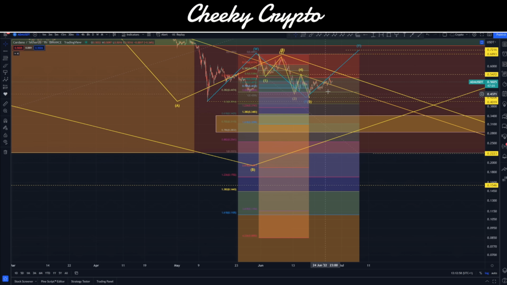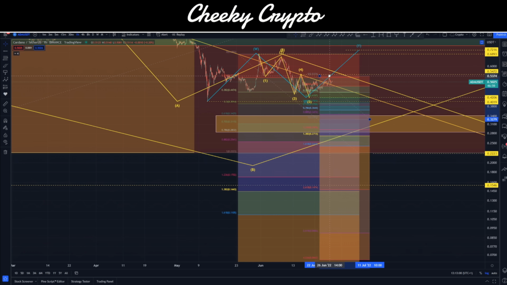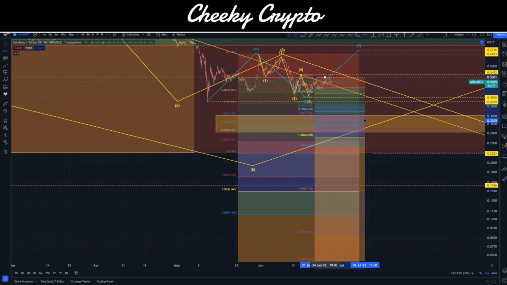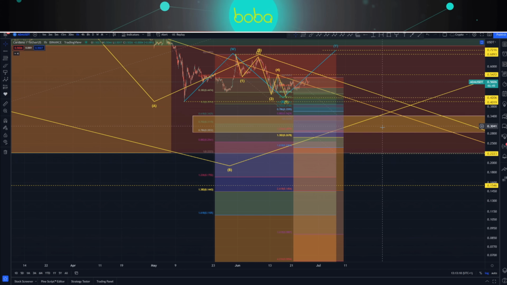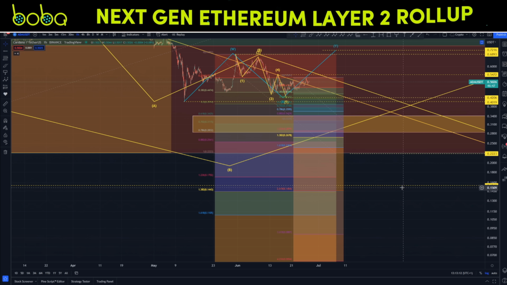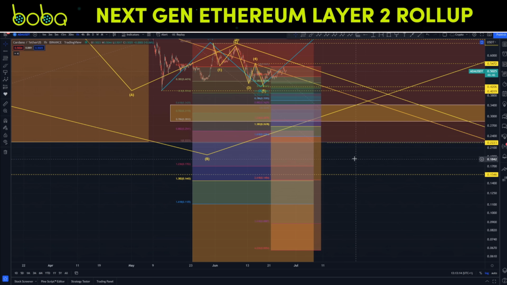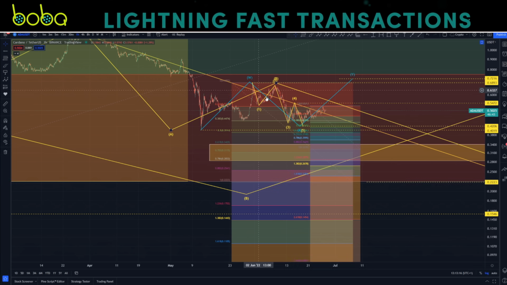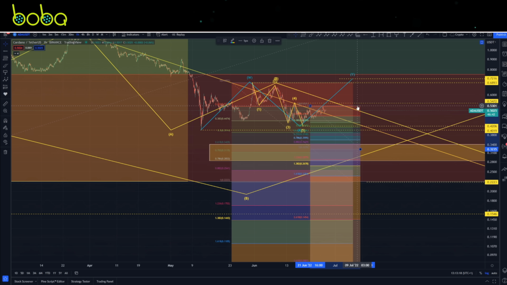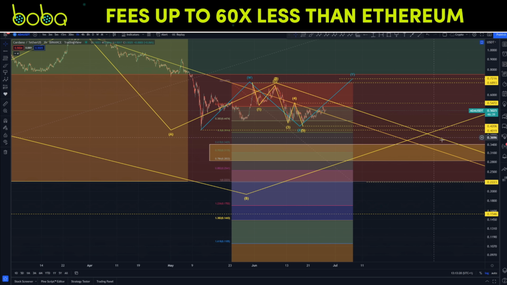So this little fib here is basically telling us that a move upwards in a B wave bounce or a wave 2 bounce, and then we move this over to the current price point. I still think we've got a little bit more room to the upside, but we'll talk about that in a second. It means that dropping down towards our 22-cent target might actually mean that we bounce up and then drop down further later towards the more extreme 15-cent ranges. So a leading diagonal here would be really, really bearish for ADA now.